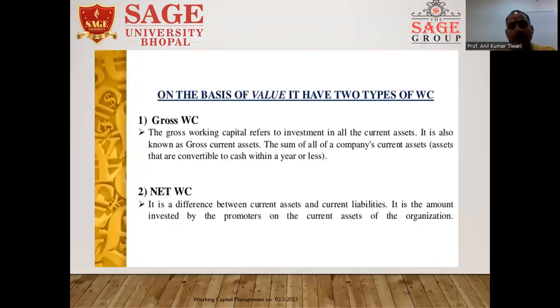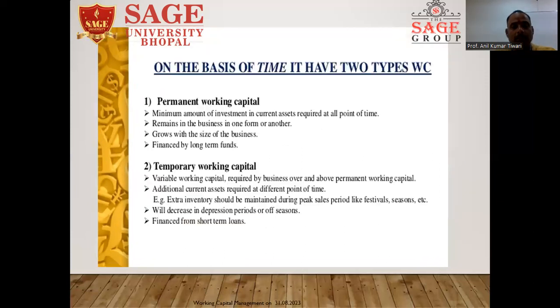And on the basis of value, I already told you that we have two categories of working capital. You can see it. Similarly, the permanent working capital includes the minimum amount of investment in assets required at all points of time. It remains in the business in one form or another, grows with the size of the business, and is financed by long-term debts.